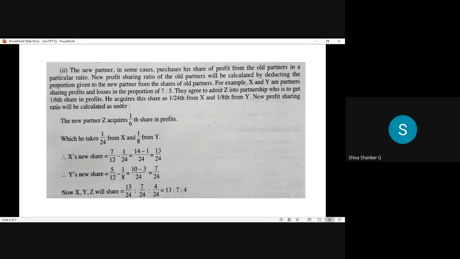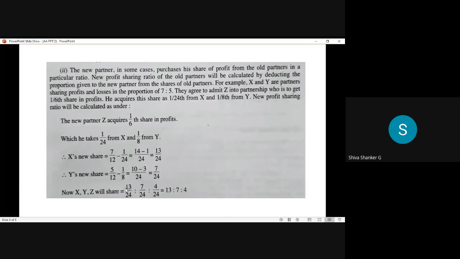He acquires this 1/6 share as 1/24 from X and 1/8 from Y. Then what is the new profit sharing ratio? It's simple. See the first step. The new partner Z acquires a 1/6 share in the profits, which he takes as 1/24 from X and 1/8 from Y. So 1/24 is sacrificed by X, 1/8 is sacrificed by Y. The remaining is their new ratio.